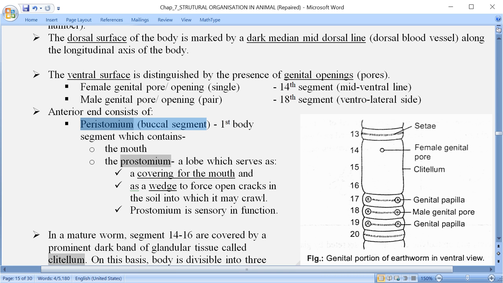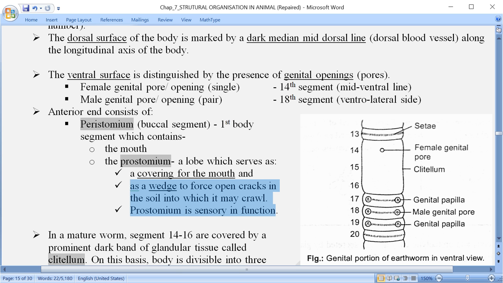And in this first segment, first of all, the mouth is there and the prostomium is there. The prostomium has two functions. What are they? The first is that it covers the mouth, and the second is that it works like a wedge, so that it can force open the cracks in the soil so that the earthworm can crawl into the burrow. And this prostomium also is sensory in function.